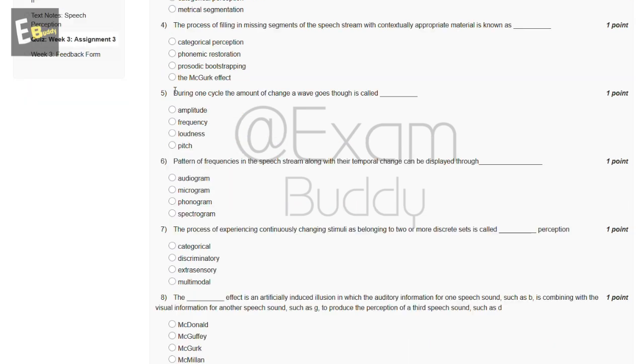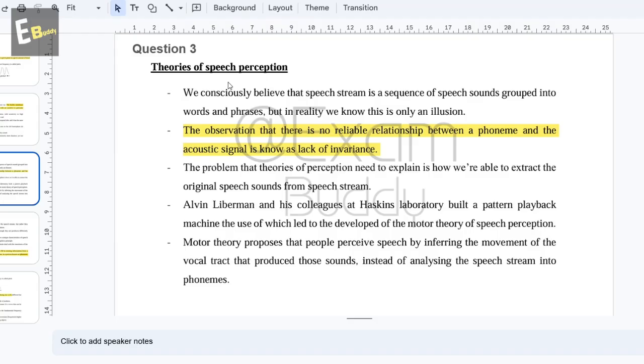Now the fourth question: the process of filling in missing segments of the speech stream with contextually appropriate material is known as dash. The options are categorical perception, phonemic restoration, prosodic bootstrapping, the McGurk effect. Let's check the answer of the fourth question.